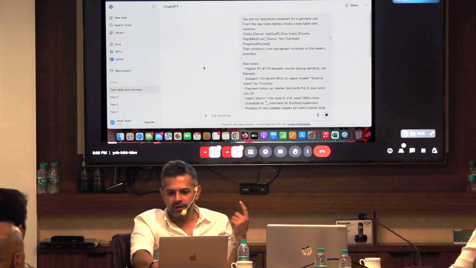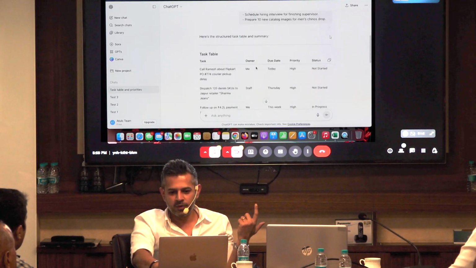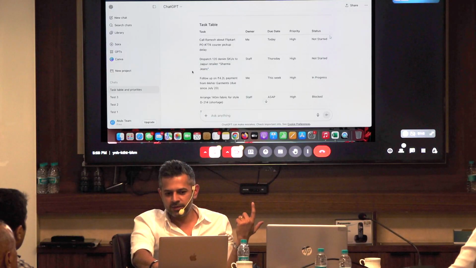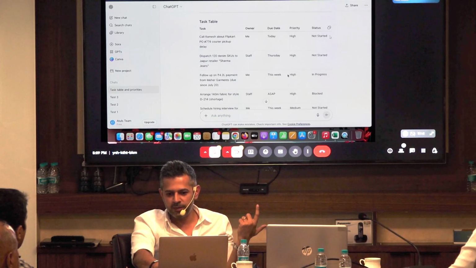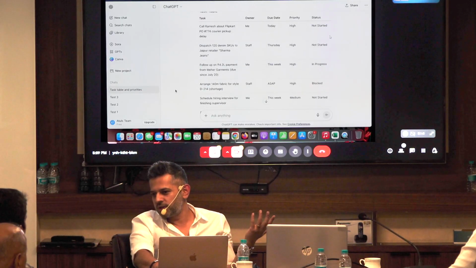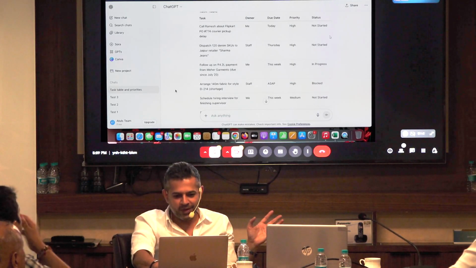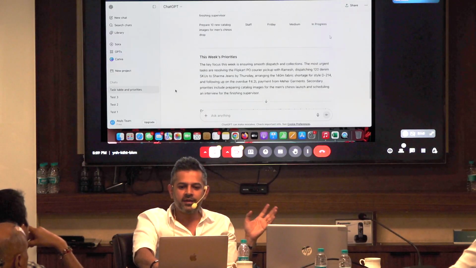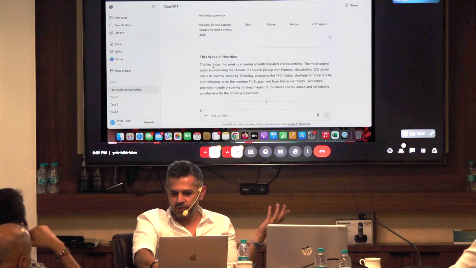So we have said that you are my operations assistant for a government unit. Make a task table with all these things. So here you go. It has made that complete task table and listed it also: what the task is, who the owner is, when the due date is, what the priority is, what the status is. Very neatly done within 2 seconds. All the rough notes are converted into a structured table which is organized and immediately actionable. So that's the power of AI if used in the right way. And we also asked in the end to summarize the priorities for this week, so it has given us this also.